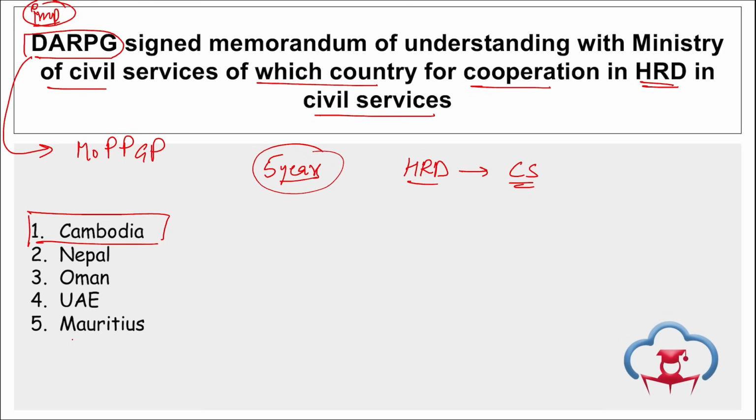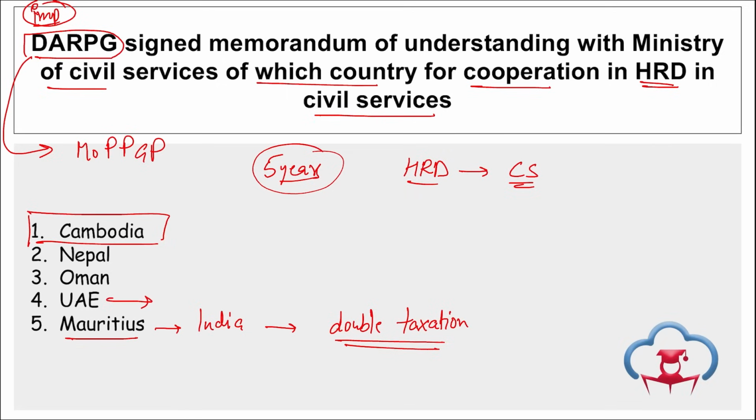Then apart from this, if we talk about India and Mauritius, between India and Mauritius, a double tax avoidance agreement was amended, right? The double taxation agreement was amended, and this is basically so that Indians who are living in Mauritius and working there do not have to pay double tax in India when they are sending money and also when they are working in Mauritius.